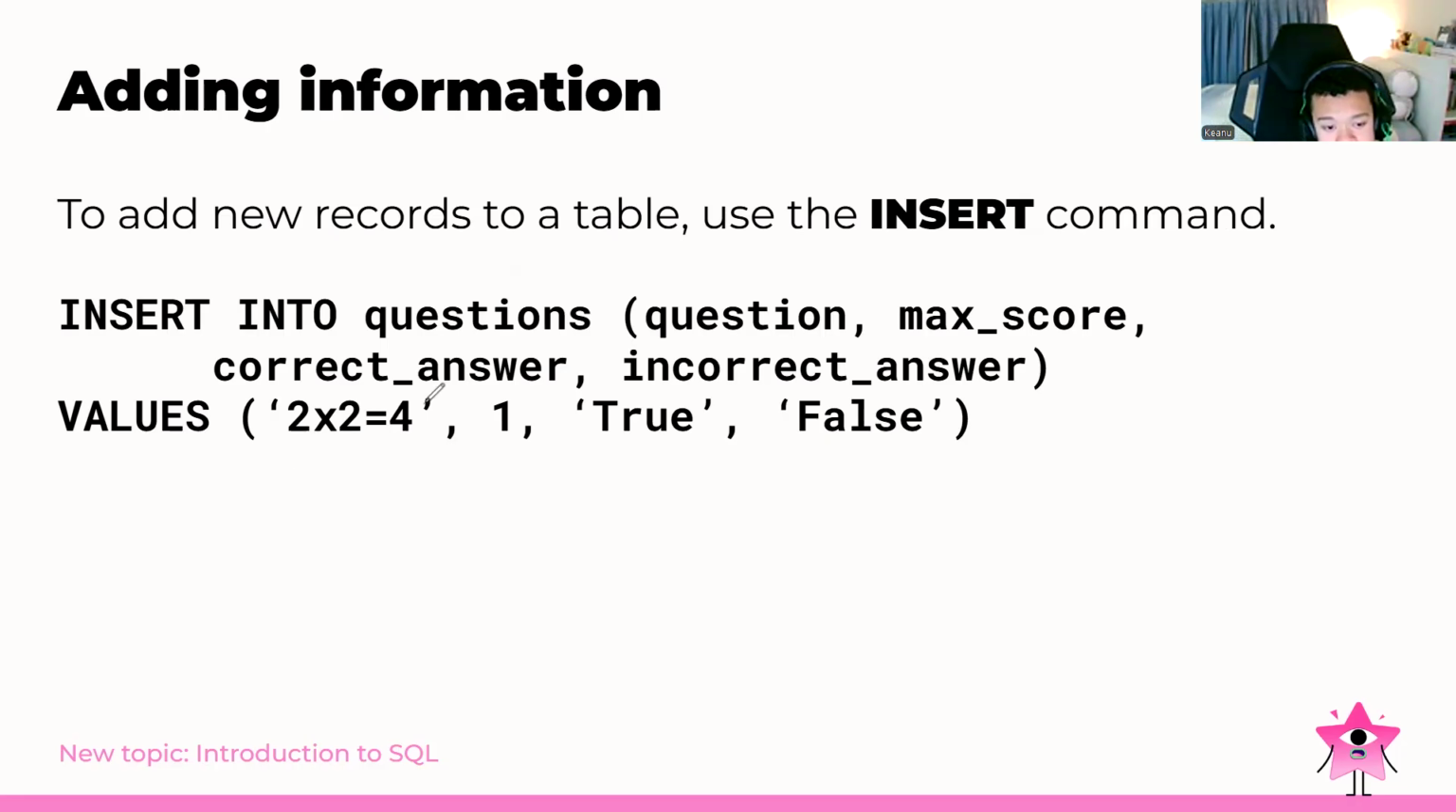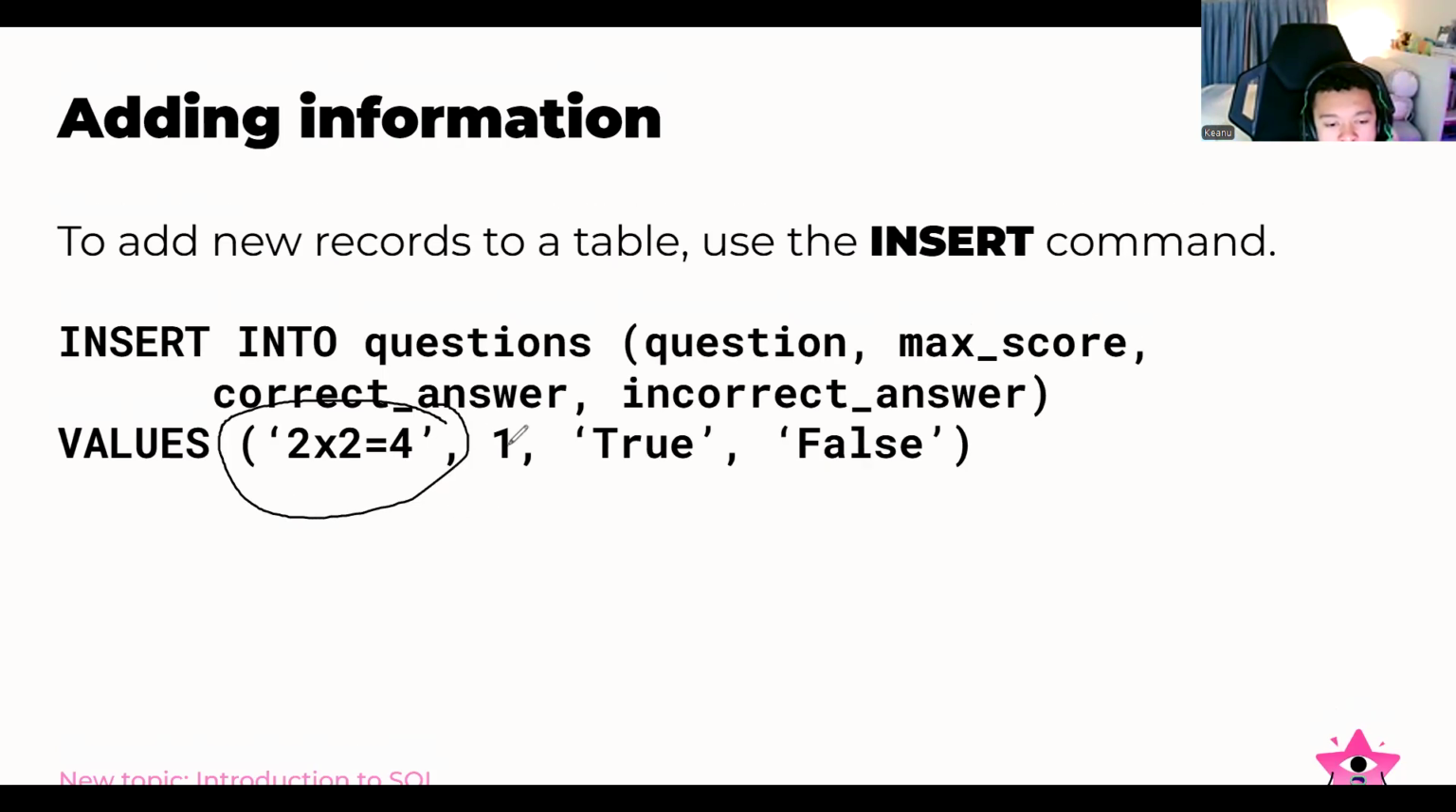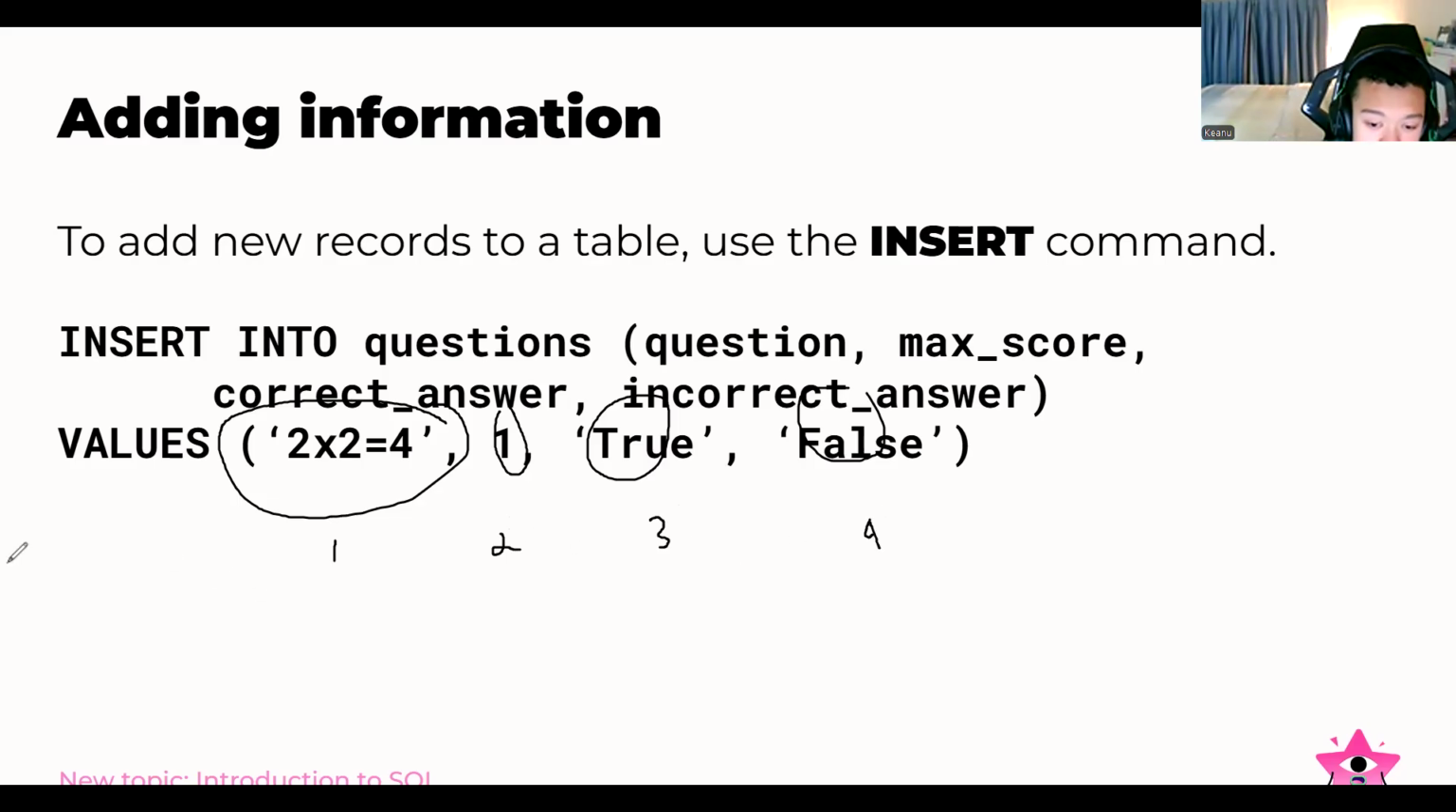And we set the values, the first value to be 2 plus 2 equals 4, and then 1, true, and then false. So basically, we want to add the data to our table with the four columns. Something you need to see is that we also add four values, because we have four columns: 1, 2, 3, and 4. Okay, we go next.